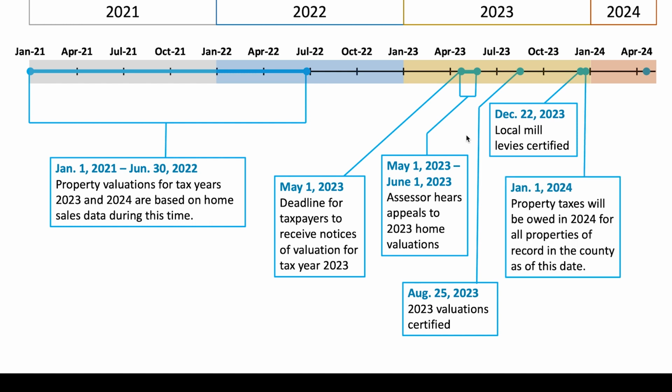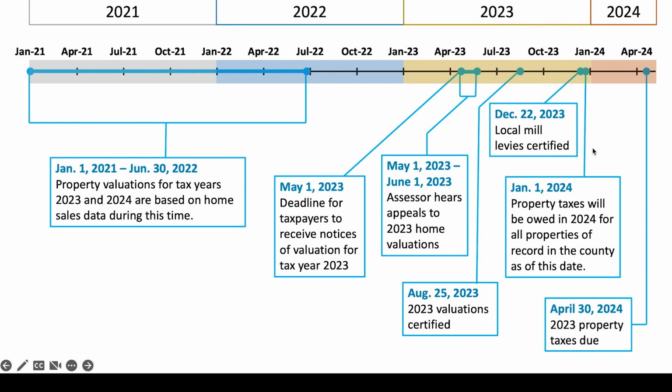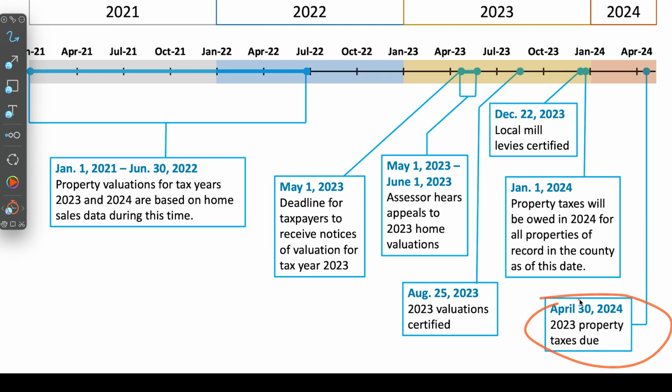If you own a property on January 1st, 2024, it will be subject to 2023 property taxes based on all the things that we just looked at on this chart here. And then finally, April 30th, 2024 is when your 2023 property taxes are due, assuming that you're paying in full. The dates are a little different if you're paying in 2 installments.